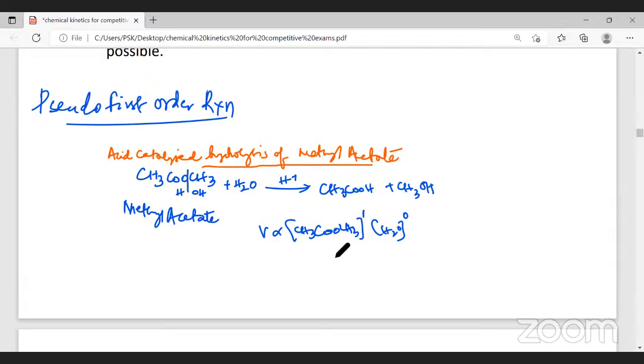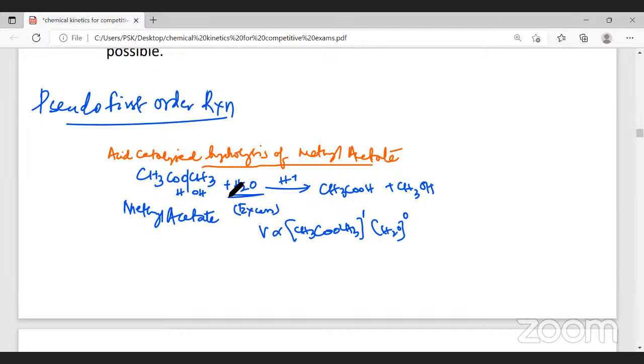Why is the order with respect to water 0? For this hydrolysis, water is taken in large excess. Only a few molecules are taking part in the reaction. So the concentration of water is in large excess, and only a few molecules take part.